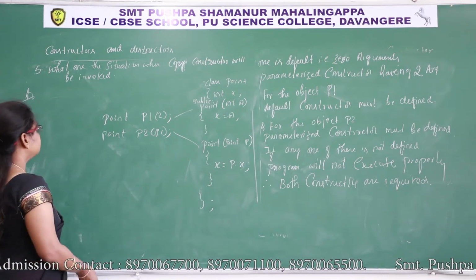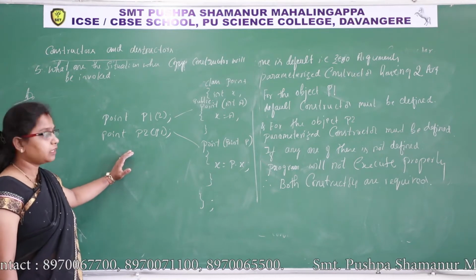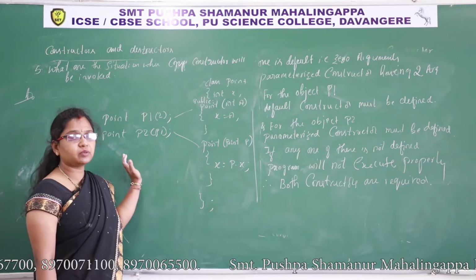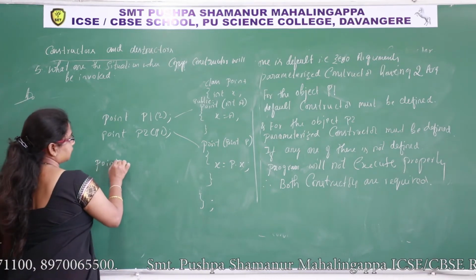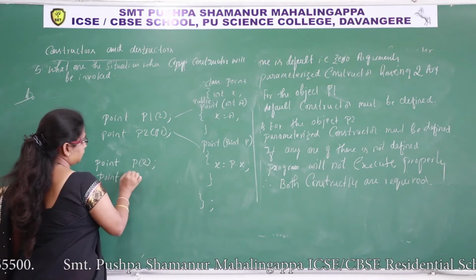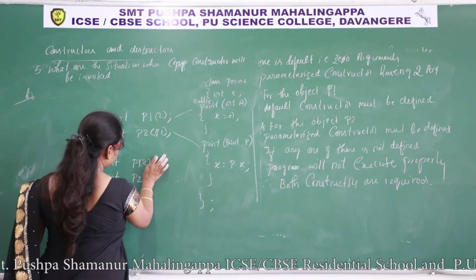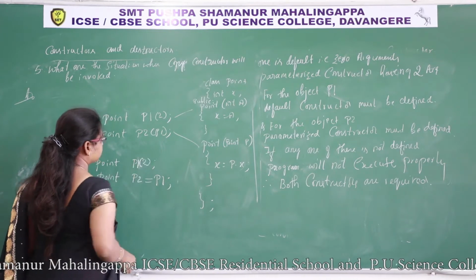And another thing, to copy values of one object to another object, if we initialize the existing object with the help of assignment operator like this, point P1 of 2 point, we already discussed this, P2 is equal to P1.